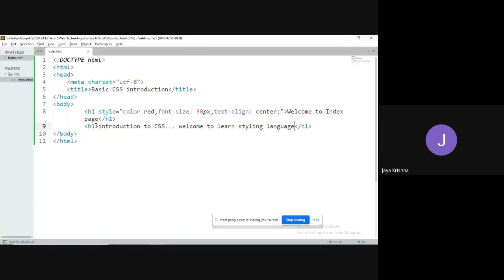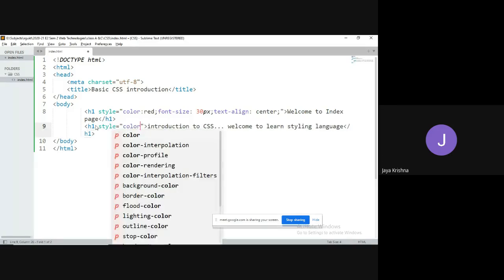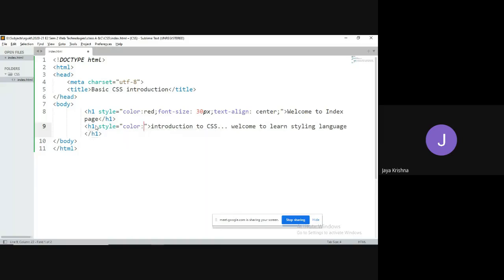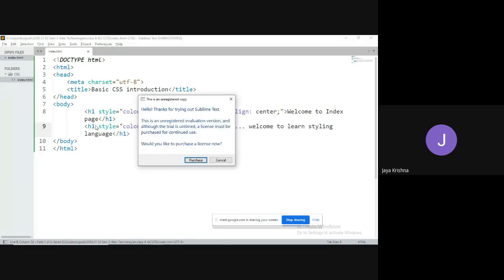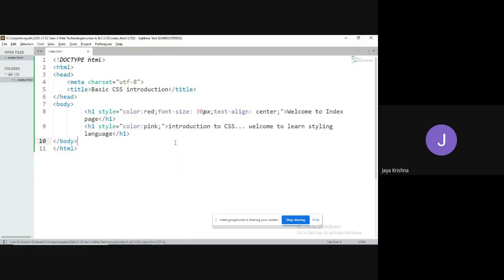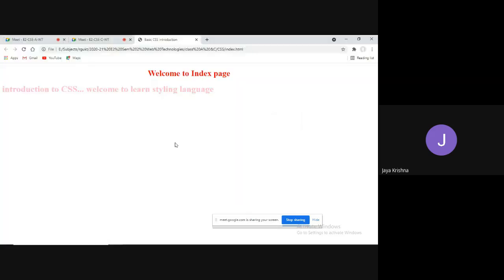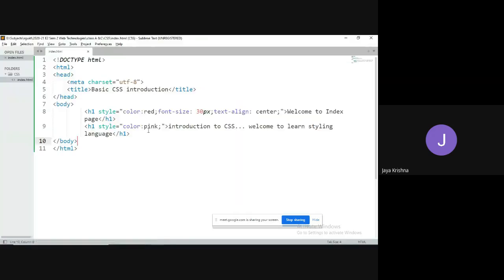Now if I would like to apply different kinds of properties to this one, then I can go for inline styles. Style color equal to pink. Okay, I don't want to apply the center and all this. I would like to apply only this kind of style. That's it. Meaning that even though these two elements are of the same type and they are also the same type within the web page, I would like to apply different kinds of styles. Then I can go for inline styles, different types of inline styles.